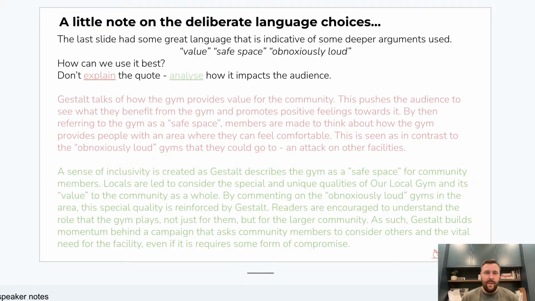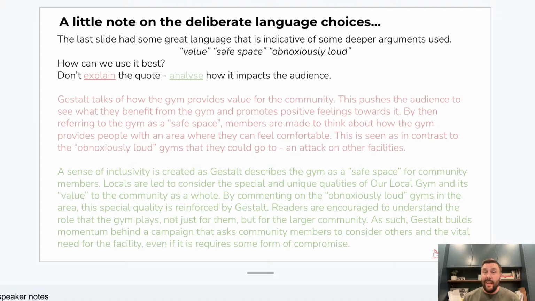Gestalt talks of how the gym. Now, straight away, the verb that I'm using is talks, which is really not giving me anything specific. It's saying, well, she speaks about something. It's just kind of telling me what she's saying, not what she's doing, right? Of how the gym provides value for the community. This pushes the audience to see what they benefit from the gym and promotes positive feelings towards it.